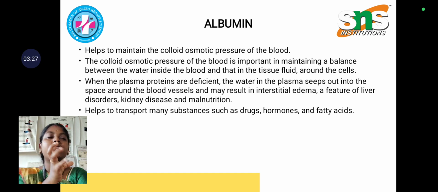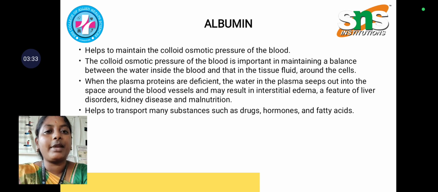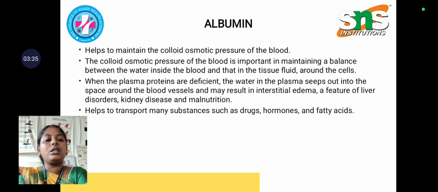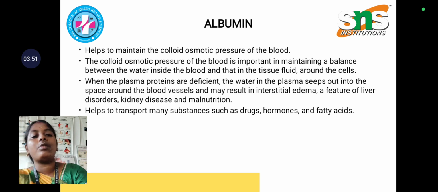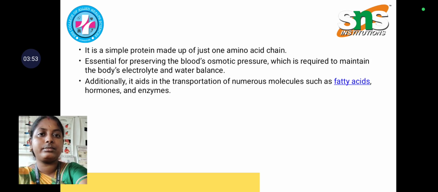So the balance between the water and blood inside the body is called osmotic pressure. When the plasma proteins are deficient, the water in the plasma seeps out into the space around the blood vessels, and it may result in edema or swelling, liver disorders, kidney disorders, or malnutrition. It also helps to transport many substances such as drugs, hormones, and fatty acids.